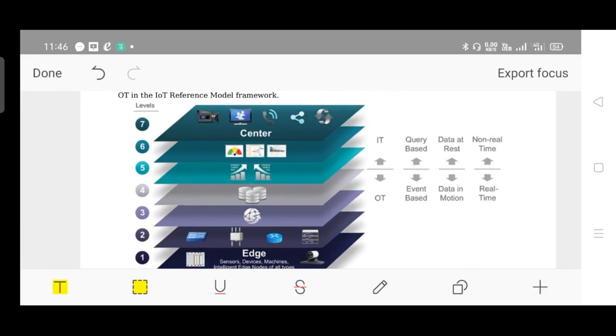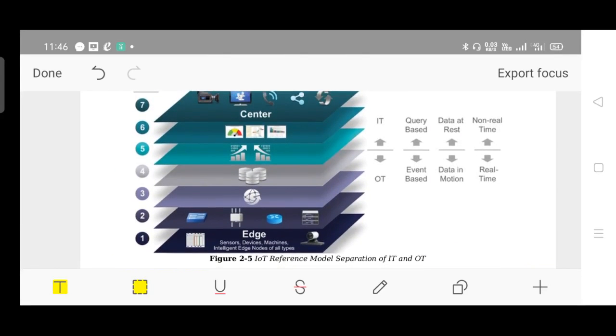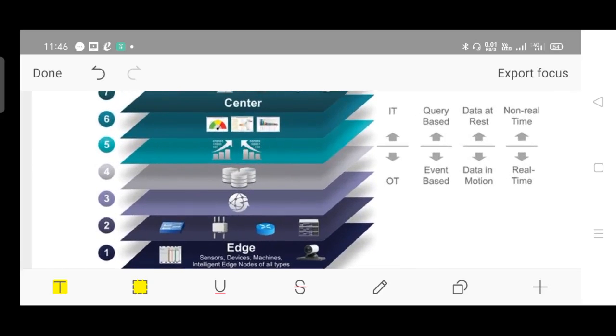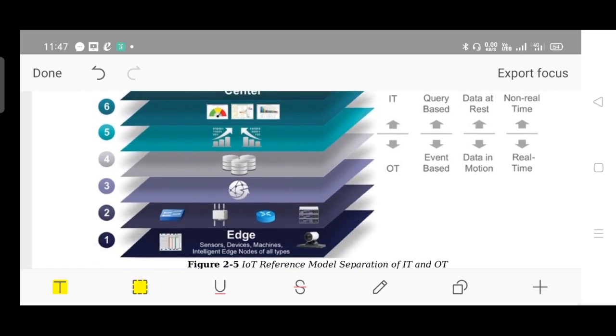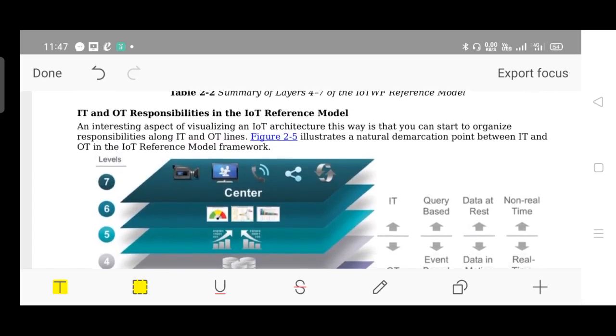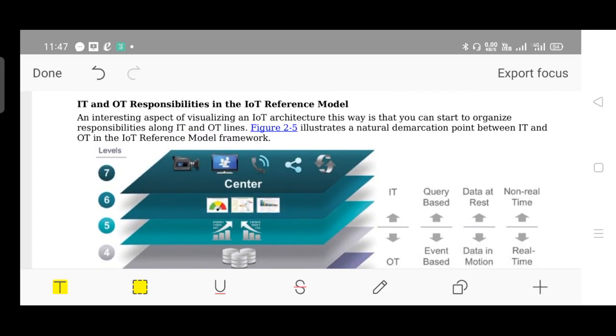So this is the IoT reference model. This is the same as the one we have discussed just now. It is considered the reference model that separates IT and OT. The upper layers belong to IT, and the lower layers belong to OT. OT is operational technology, IT is information technology. So the upper layers, from the data accumulation layer, layers 4, 5, 6, and 7, belong to IT, and the bottom layers belong to OT, operational technology. That is the IT and OT responsibility in the IoT reference model.